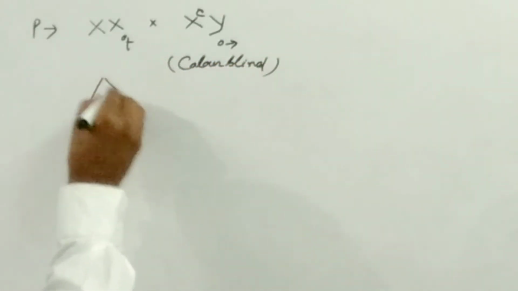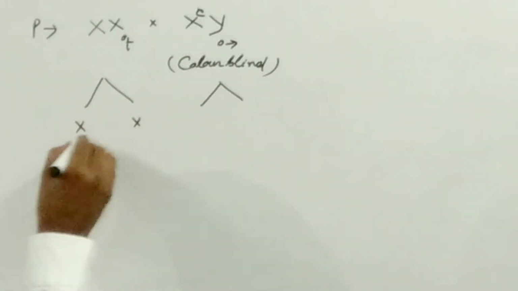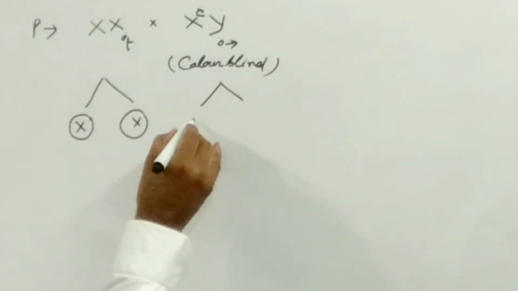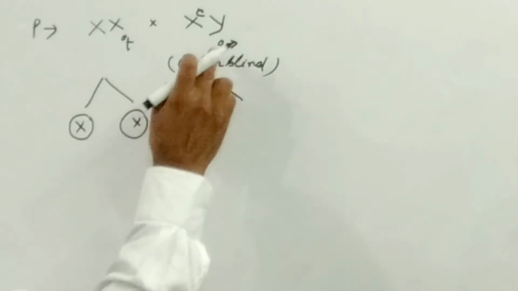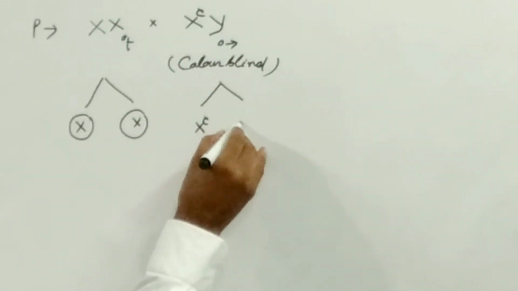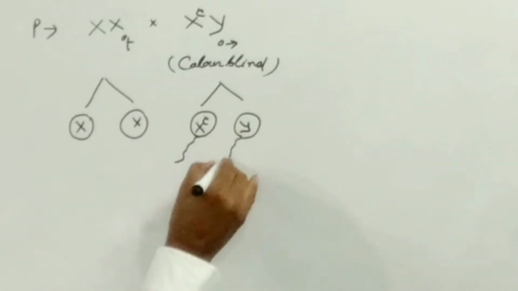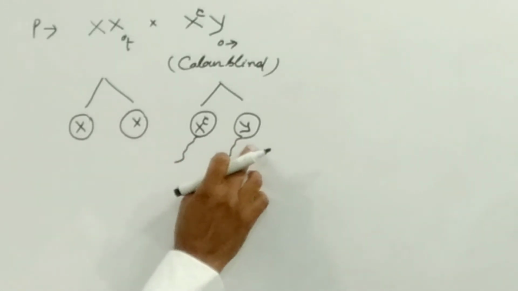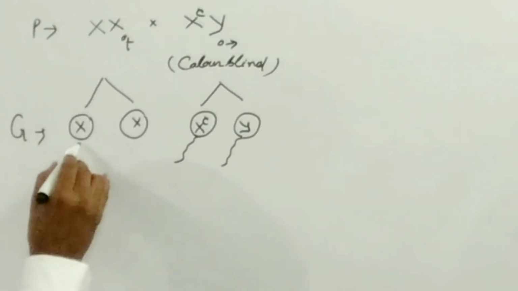Here the female individual produces the same type of egg having the X chromosome and the haploid set of autosomes, and the color blind male produces two different types of sperm. 50% of sperm contain the X chromosome and another 50% contain the Y chromosome. So these are the gametes.